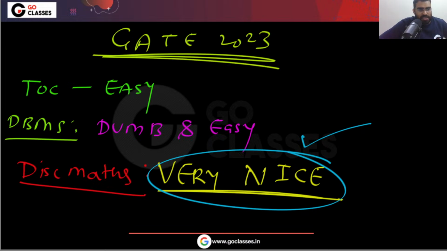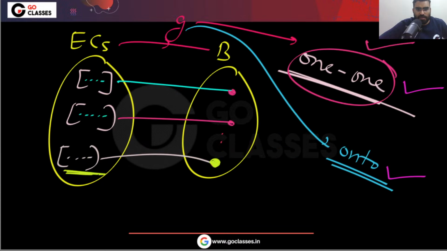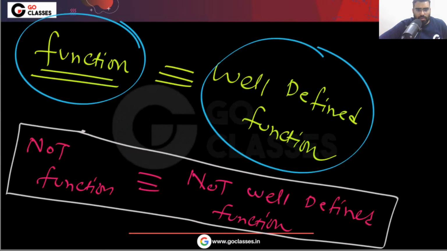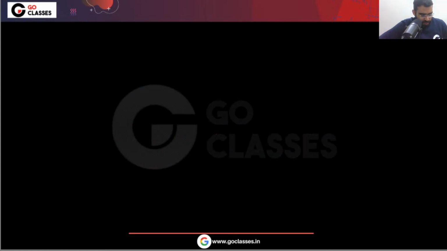So you can easily see for this final question, the answer will be bijection, it will be onto, and it will be 1-1 also. So these 3 options are correct: bijection, 1-1, onto. But this option is wrong. Any other doubt? Let me know.